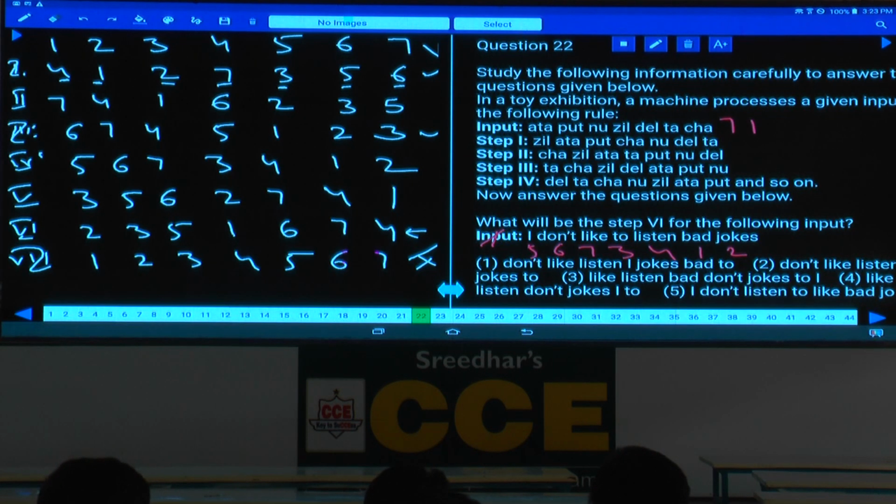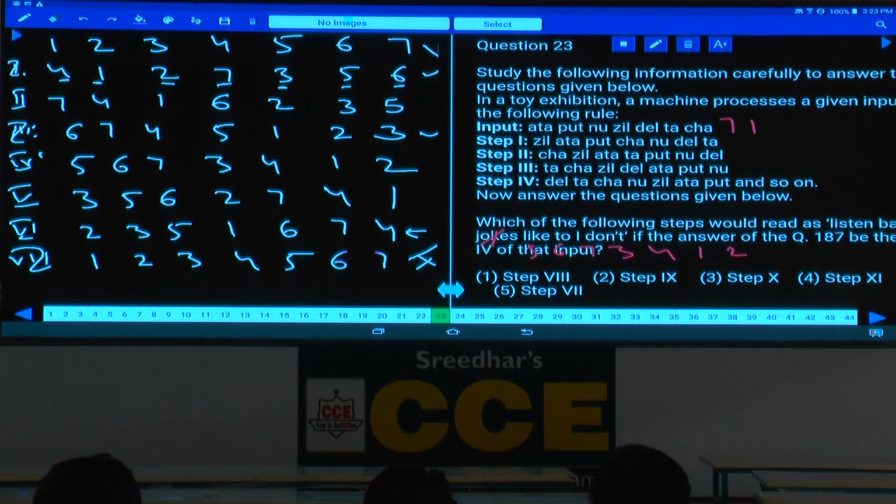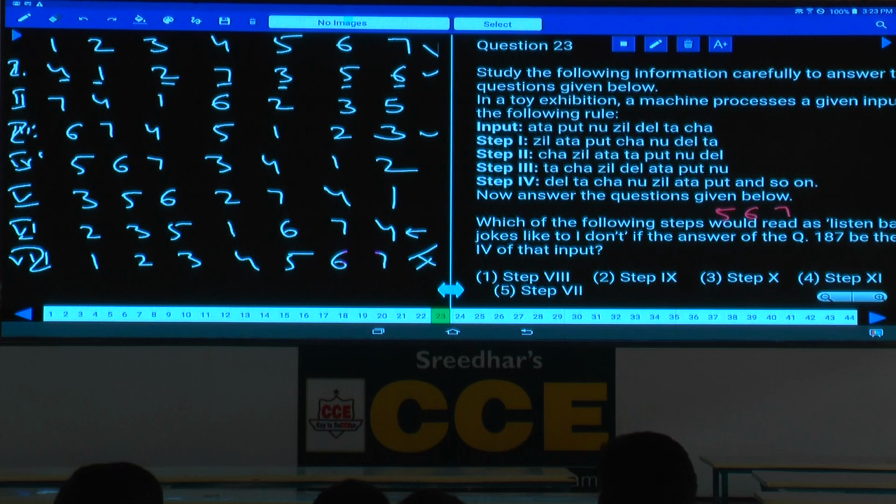Then in question number 23, now this is given as this one, isn't it? Listen bad jokes like to I do not. Then what is the order here? The order is 5, 6, 7 when compared with the previous one. 5, 6, 7, 3, 4, 1, 2. Yes, where can we find this 5, 6, 7, 3, 4, 1, 2? That is nothing but the fourth step, isn't it? Now that is the fourth step.